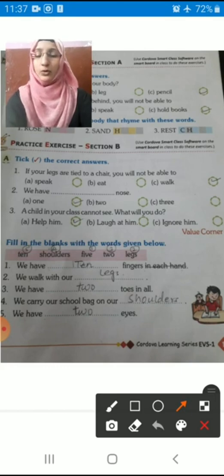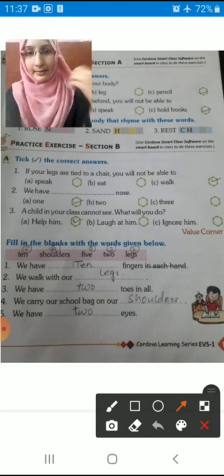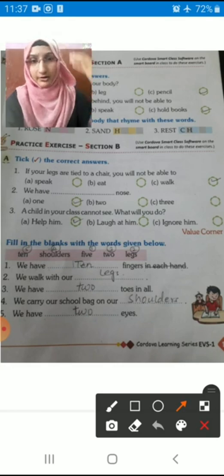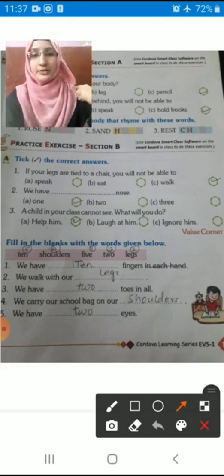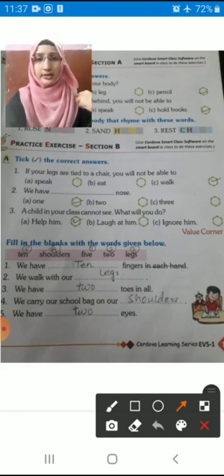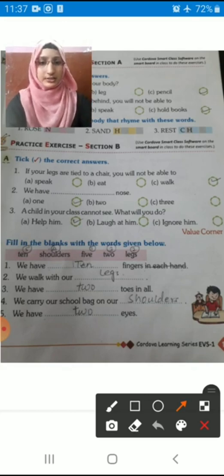Next. We carry our school bag on our dash. Where do we carry our school bag? On our head or on our shoulder? We carry our school bag on our shoulders. So you have to write there shoulders.